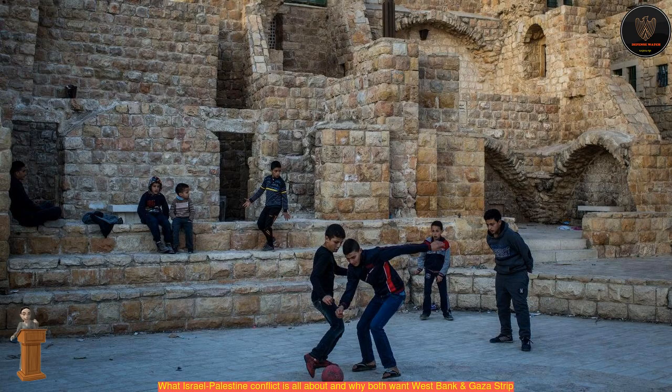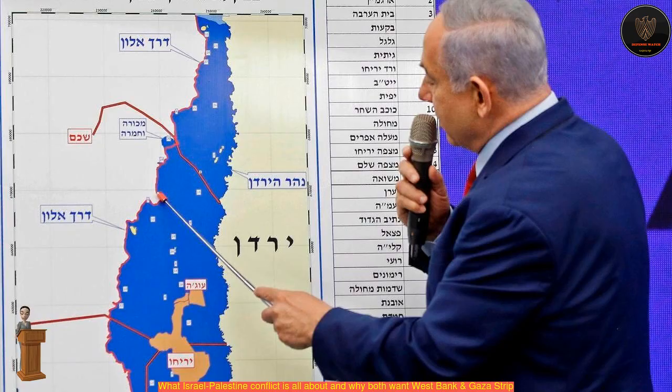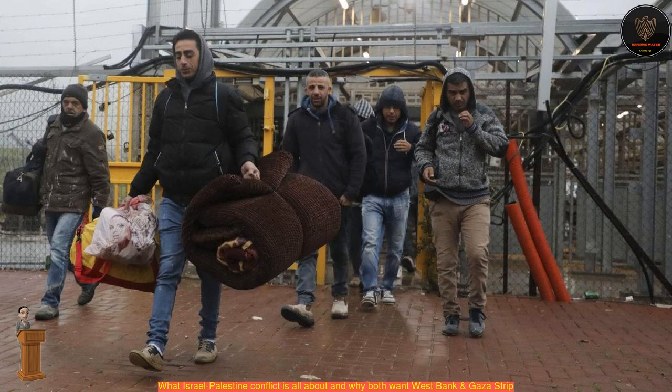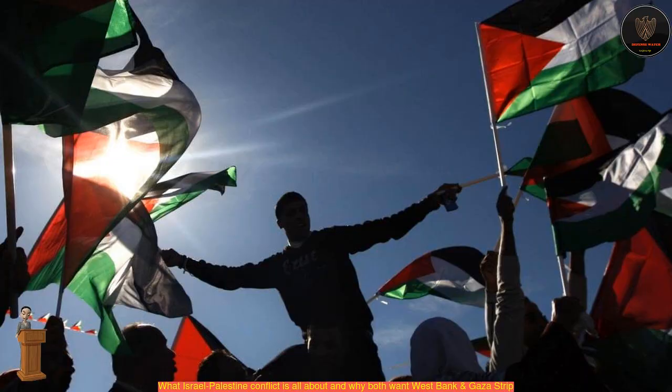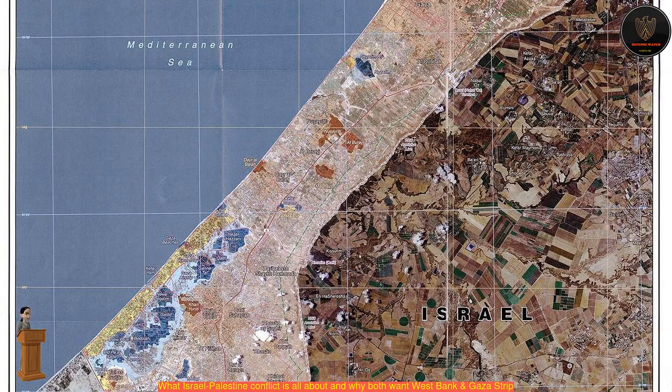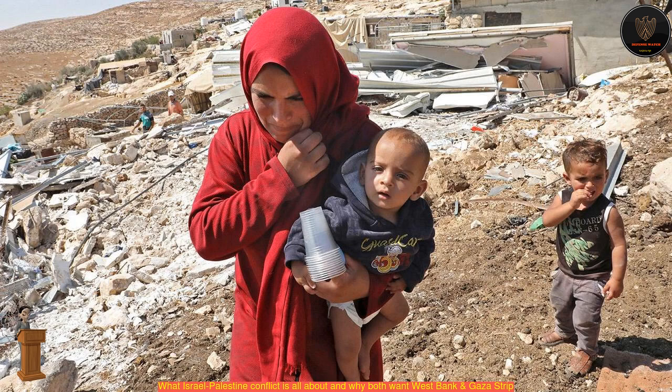Creation of Israel and Palestine. After World War I, both the West Bank and the Gaza Strip became part of British-mandated Palestine. But by the end of World War II, there was a strong demand from Jews fleeing Nazi Europe for a homeland within Palestine, an Arab-dominated region. It also had to do with Jerusalem, considered a holy city by the Jews, which was inside the British-mandated Palestine. Jerusalem has been at the center of a religious dispute between the Arabs and Jews for centuries.